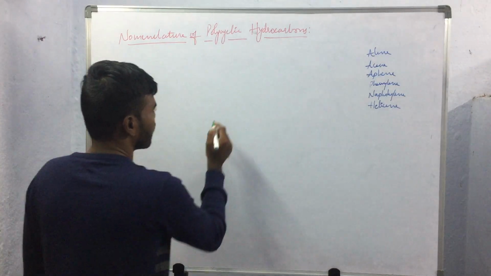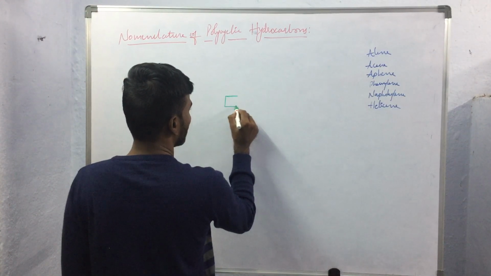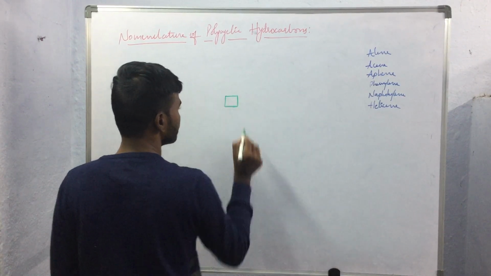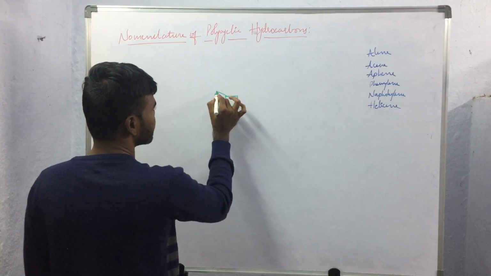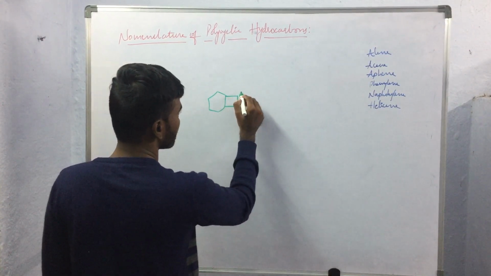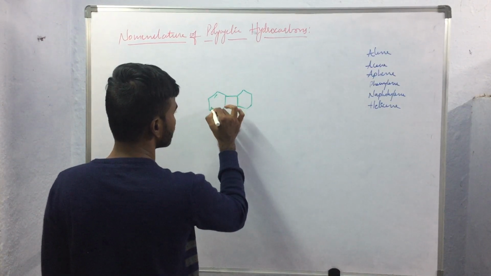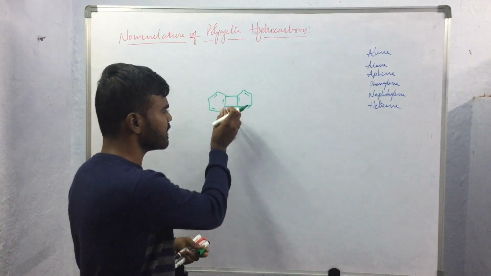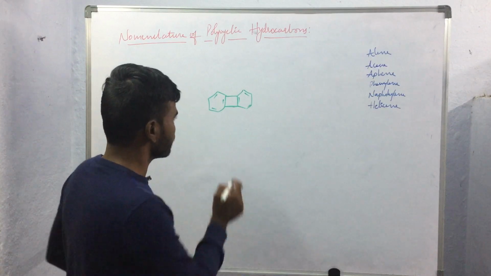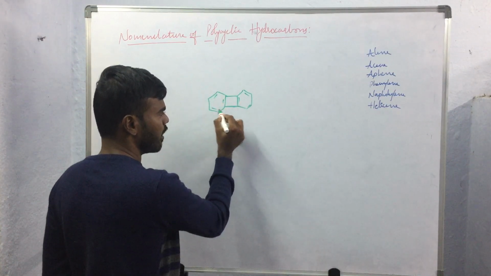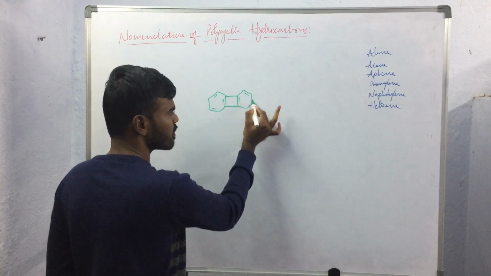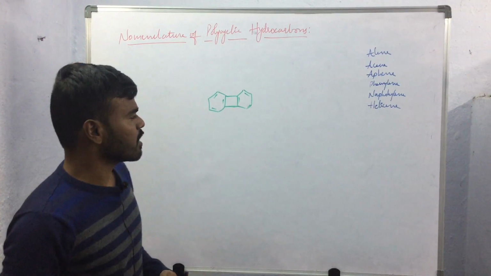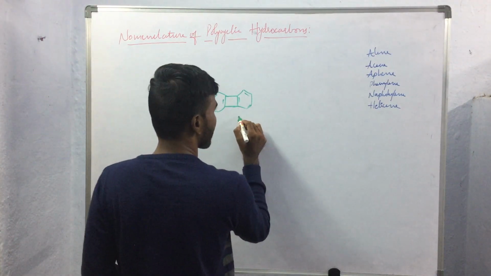If the hydrocarbon contains a homocyclic ring of an even number of carbon atoms, and this evenly numbered carbon atom ring is ortho-fused with benzene rings at alternative positions, so here this position is ortho-fused with a benzene ring and the alternative position is fused with another benzene ring, in such a case, to name this kind of compounds, we will be using the suffix phenylene.